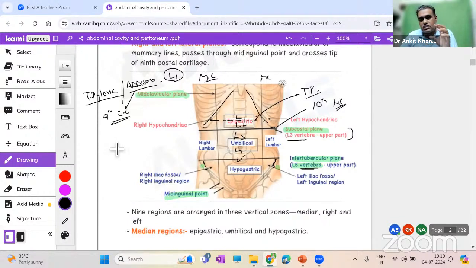But just by telling you the site of the pain, you can have some rough diagnosis, because if you know what structures lie deep to this area, you can have some rough diagnosis. That is why it is divided into 9 regions. Now, what are those 9 regions?